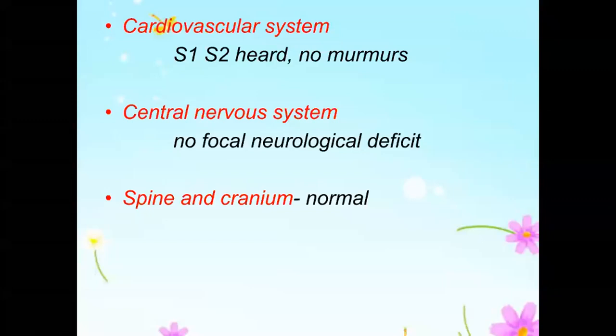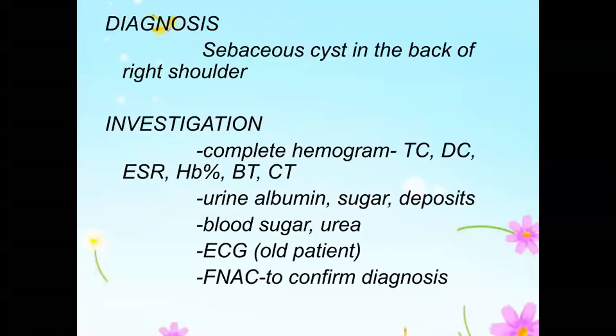What's your provisional clinical diagnosis? Sebaceous cyst in the back of the right shoulder. With complication or without complication? Without complication. What are all the complications you can see? Infection, ulceration. Infection can cause just induration and edema alone, or it can form an abscess. Number two, if it bursts out, it can form an ulceration. Then what else can happen? Based on site, sebaceous cysts can occur anywhere.